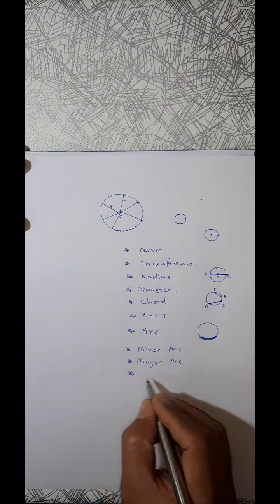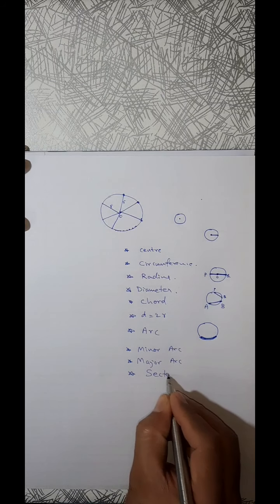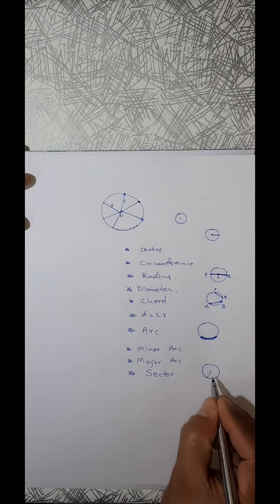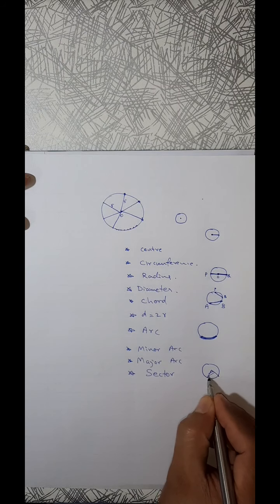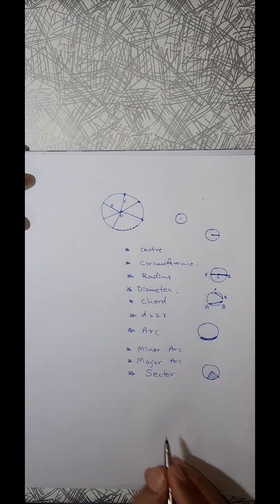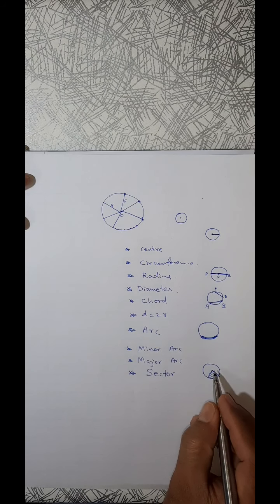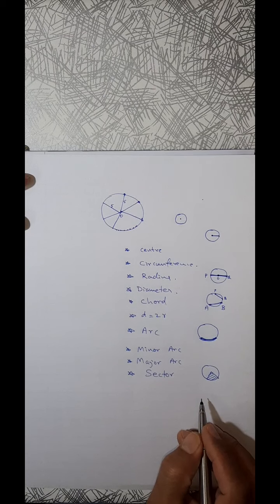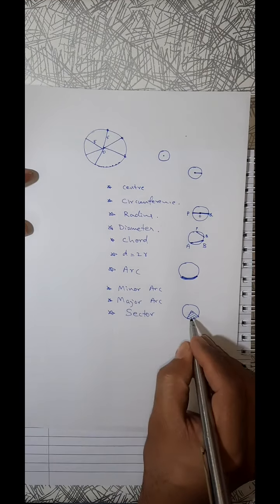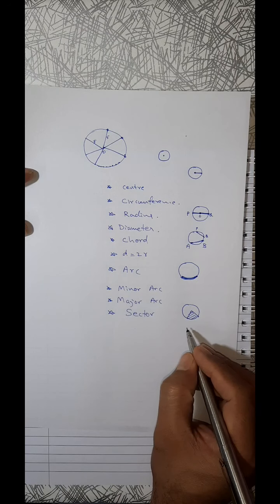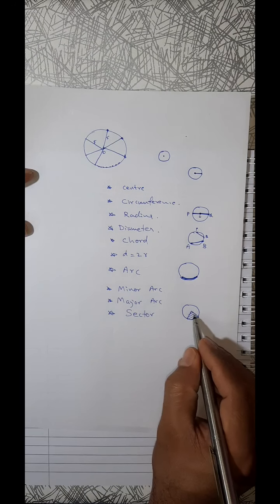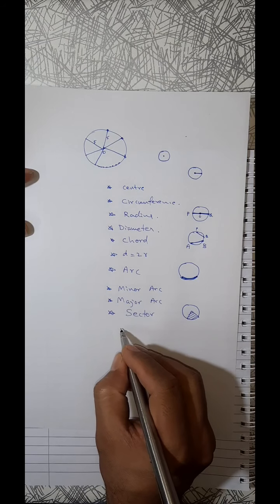Now we have sector. What is the meaning of sector? If we divide in this way, this piece is called a sector. Example is pizza. Pizza may always be cut in this way only. Isn't it? We cut in this way, pizza. Cake, but cake is there with a different shape and all, but pizza means the best example. Major sector, minor sector again.